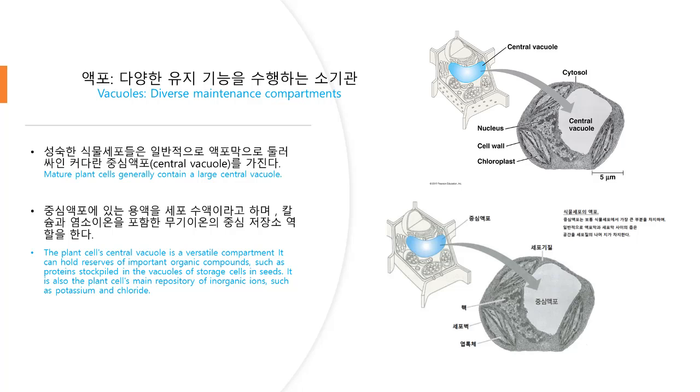So here we have a plant cell vacuole. Mature plant cells generally contain a large central vacuole, which develops by coalescence of smaller vacuoles. The solution inside the central vacuole, called cell sap, is the plant cell's main repository of inorganic ions, including potassium and chloride.